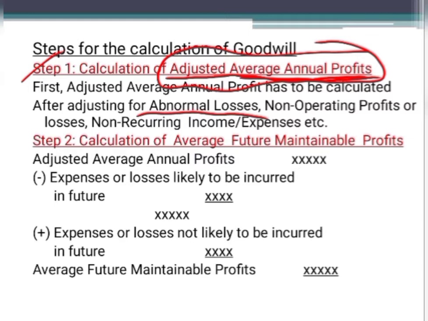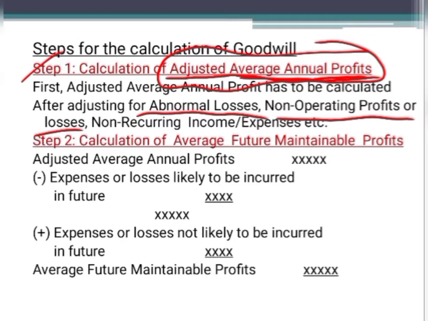Okay, then the other one is non-operating profits or losses, or non-operating income or expenses. Let us say you have made an investment in the debentures of one particular company, or you have invested in shares. In that case, if you are making investments in other companies, then you will have fixed income. You will get interest on debentures every year, but is it an operating income? No, it is not operating income. Your operation is buying and selling of goods, but you are getting this extra interest on debentures because of a non-operating transaction.